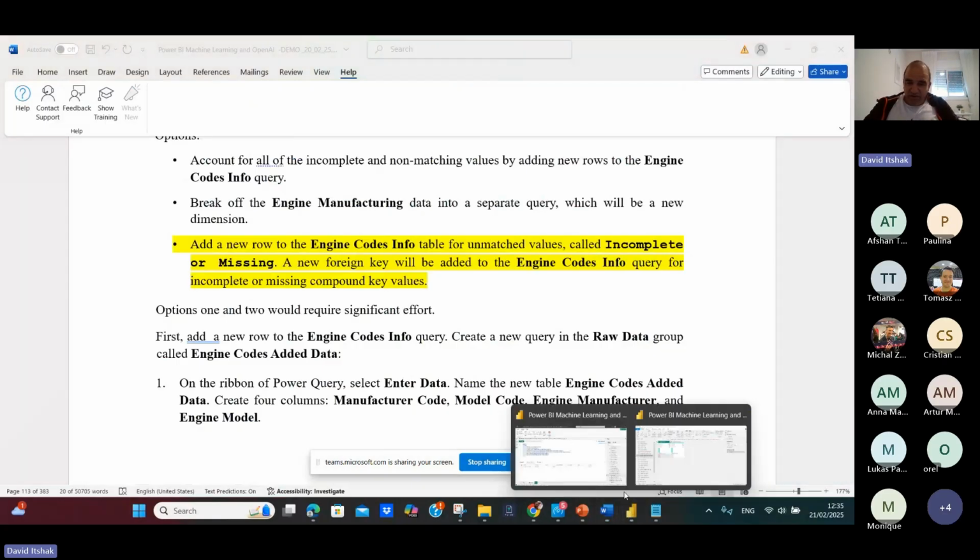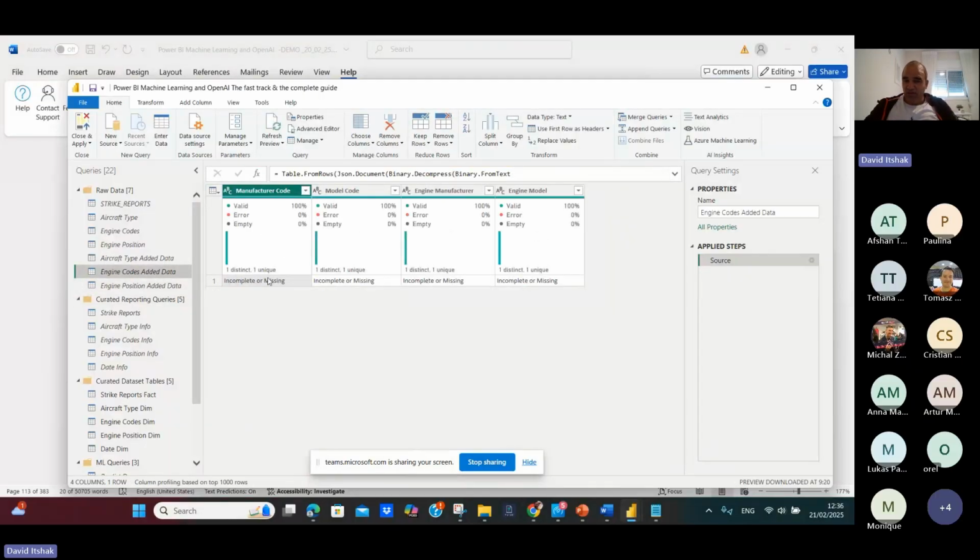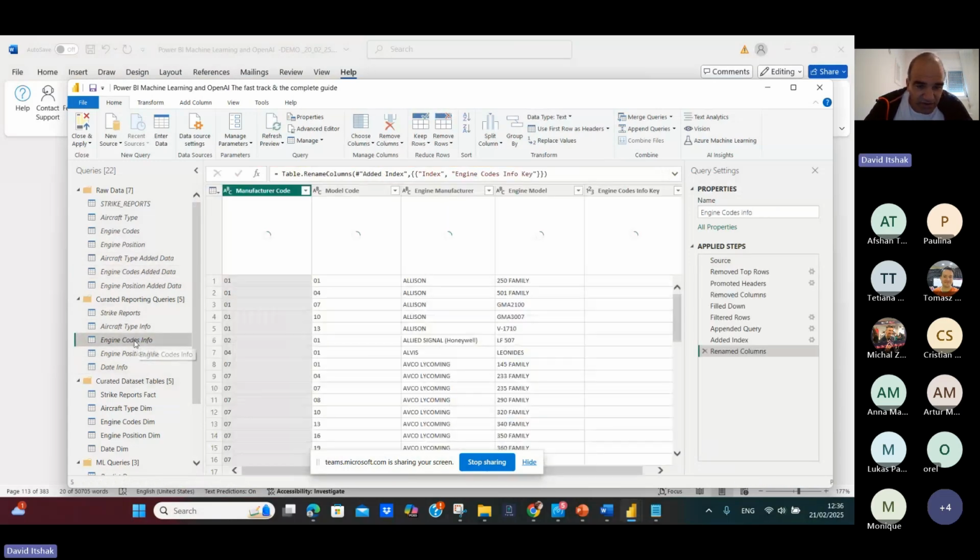So if you go here, you can see engine code edit data. You can see incomplete, incomplete, incomplete, missing. This is the table I've created. And this table will be added to engine code info. You can see it here.